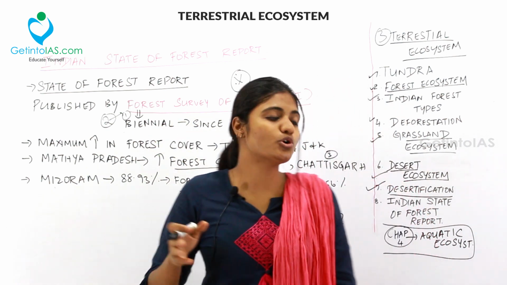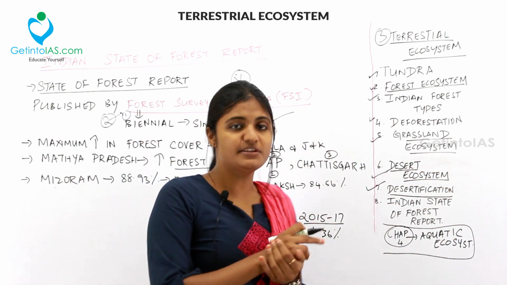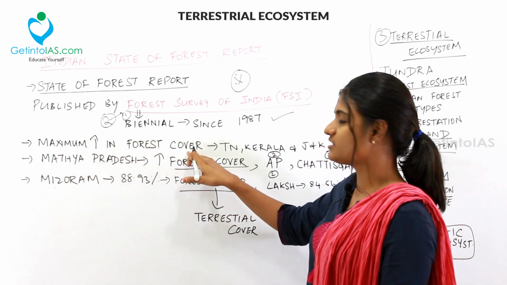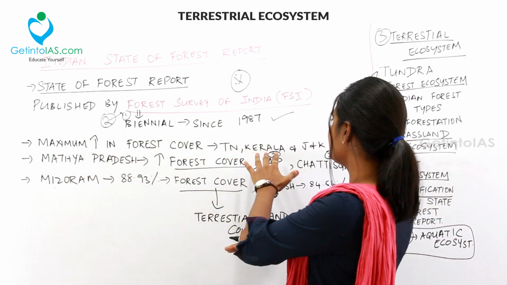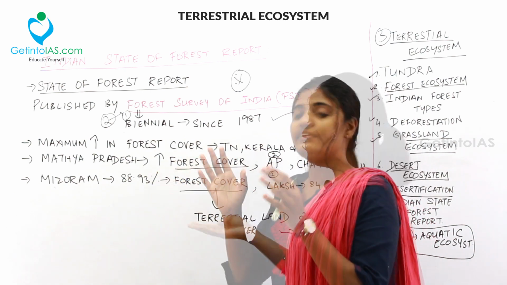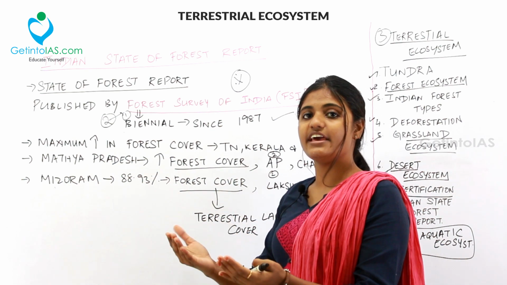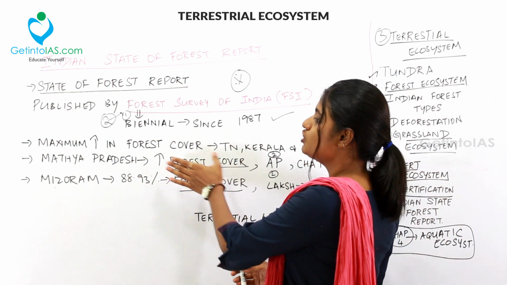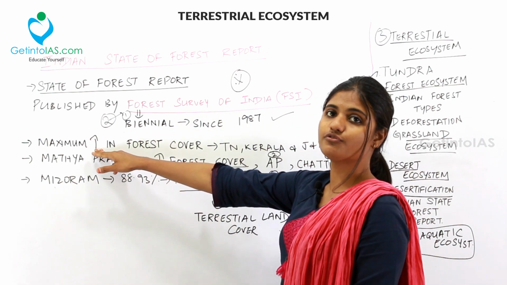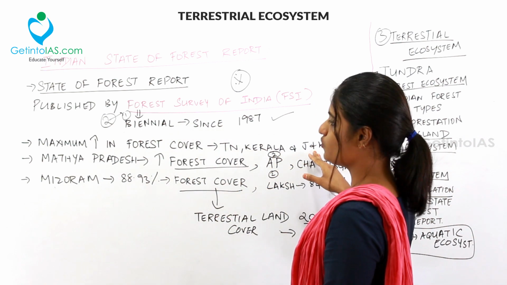So the latest report was the 2017 report. Previously 2015 had been recorded. And then the maximum increase in forest cover was in Tamil Nadu, Kerala and Jammu and Kashmir. Forest cover is nothing but, when you take the terrestrial land cover, the trees grown on that area are called the forest cover. So the forest cover has increased, and the maximum amount of forest cover increase has been found in Tamil Nadu, Kerala and Jammu and Kashmir.